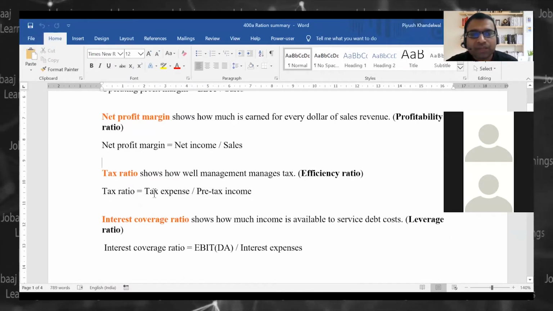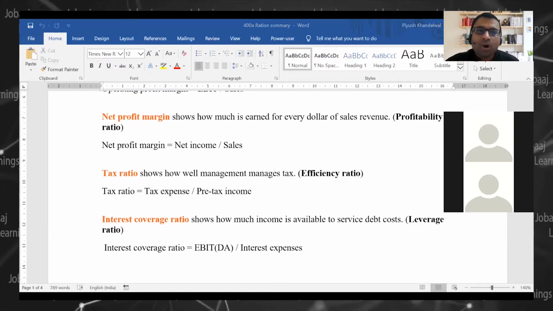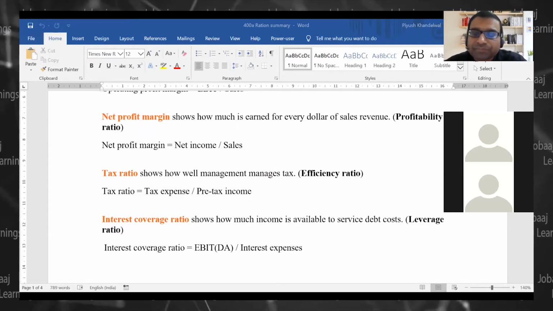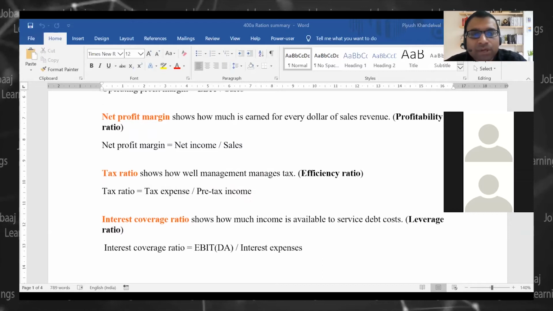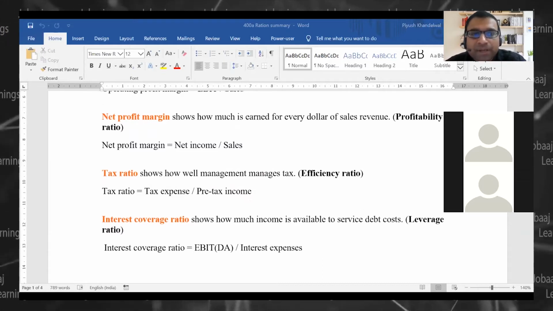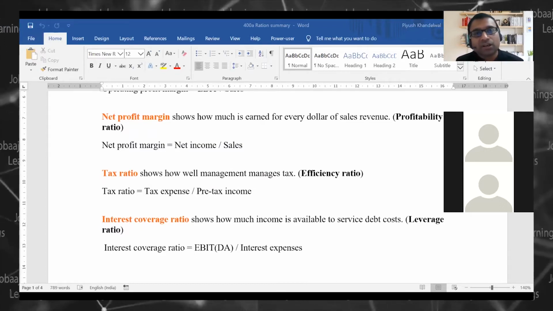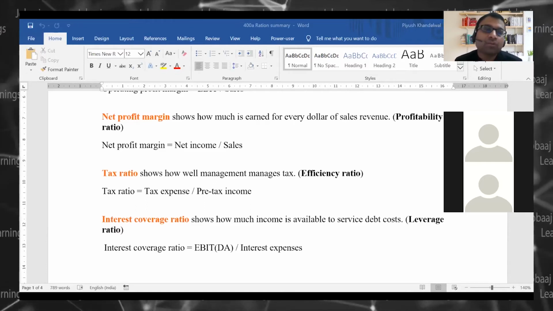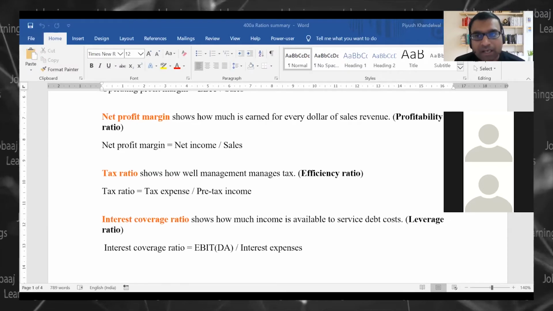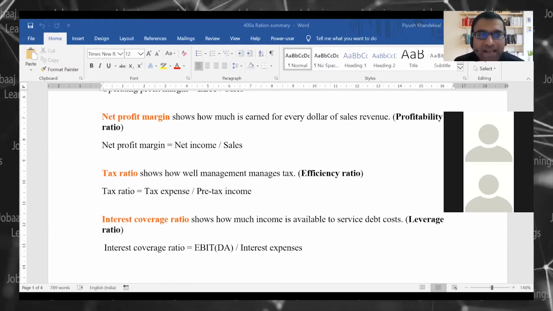Tax ratios. Tax expense upon pre-tax income. Now tell me, what does a tax expense ratio represent to you? What will this tell you about a company? Tax expense upon pre-tax income. There is something wrong. If you are a tax professional, or a consultant, or an employee of the company, this should raise an alarm bell to read more about what's happening around taxes, right?